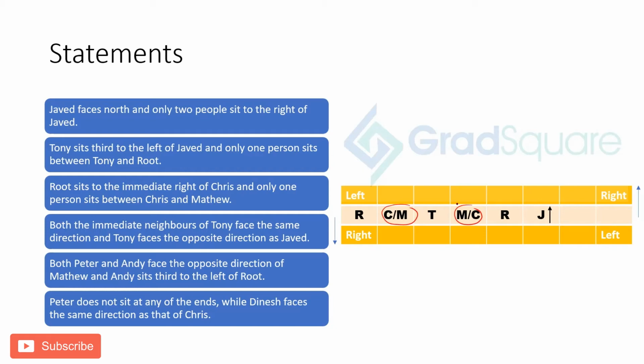Now it says both the immediate neighbors of Tony face the same direction and Tony faces the opposite direction as Javed. Now Tony faces the opposite direction as Javed, so Tony is facing this. And when it says both the immediate neighbors of Tony face the same direction, that means both Chris and Matthew are facing the same direction.